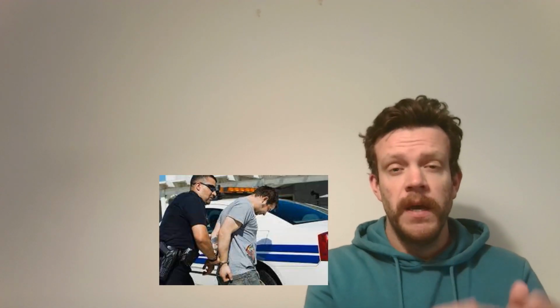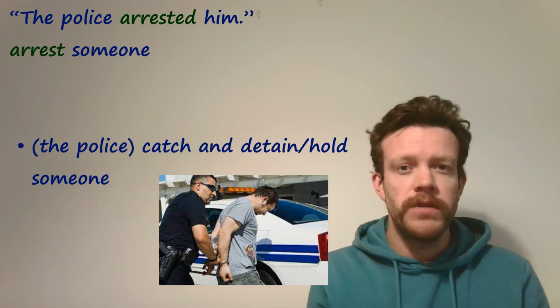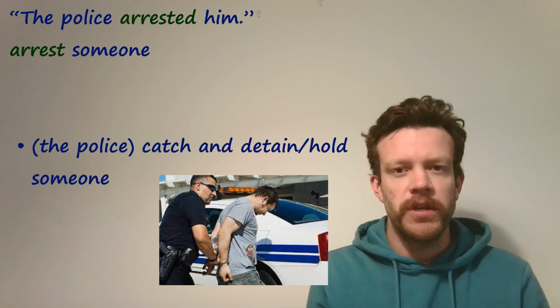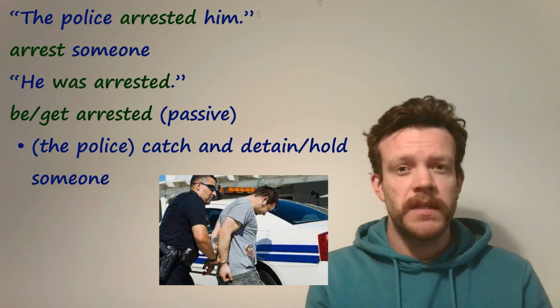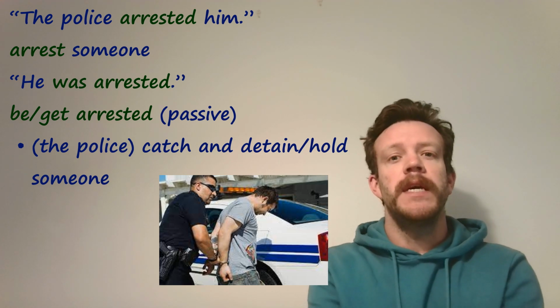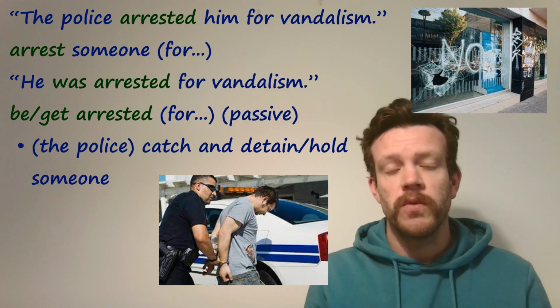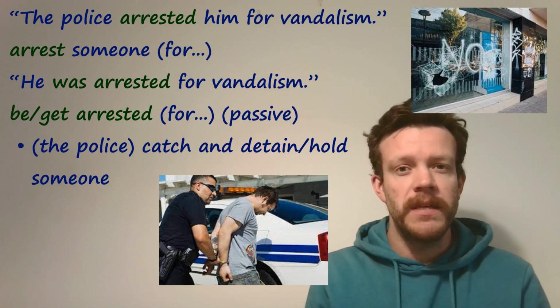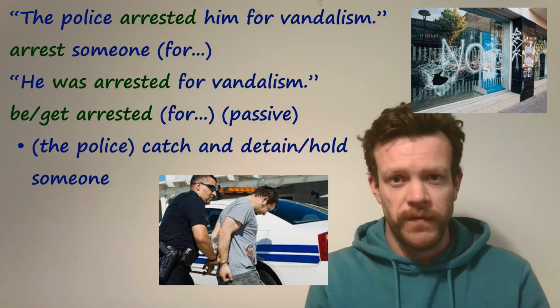So let's now look at some verbs and phrasal verbs to talk about stages in the justice system. If the police catch you, detain and hold you, usually at a police station, use the verb arrest someone. As we're going to see, often you're going to use this in the passive, be or get arrested. And to talk about why, what the crime is, arrest someone for something, be or get arrested for something.